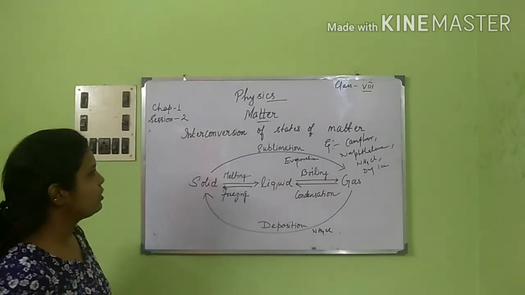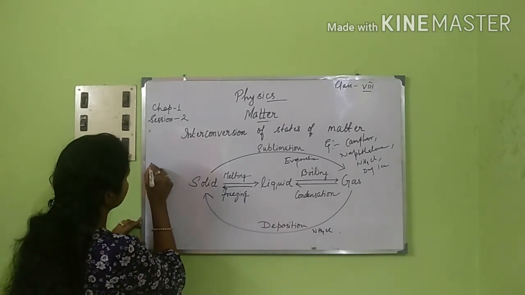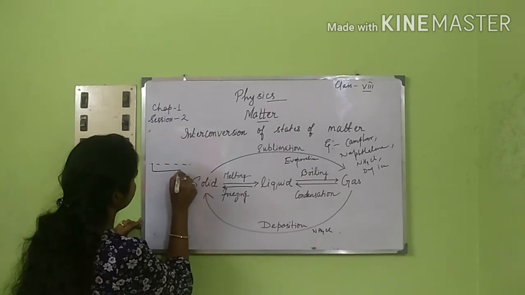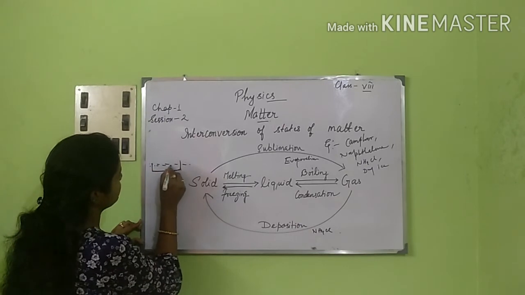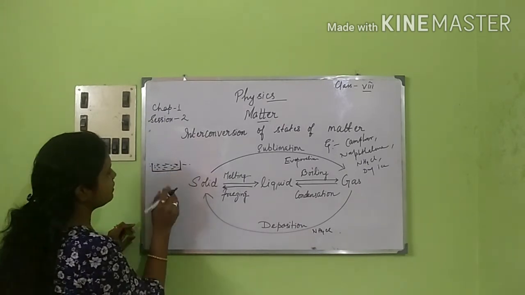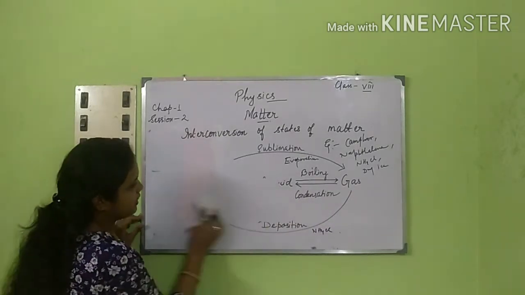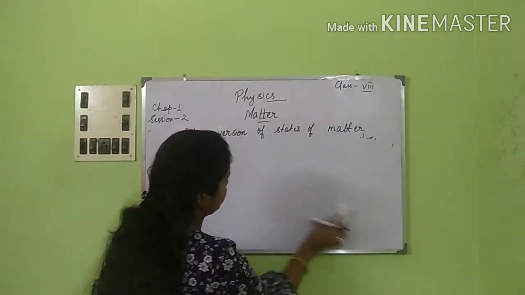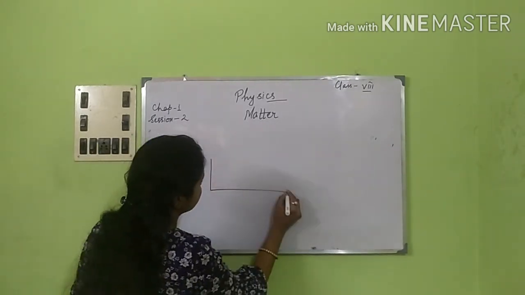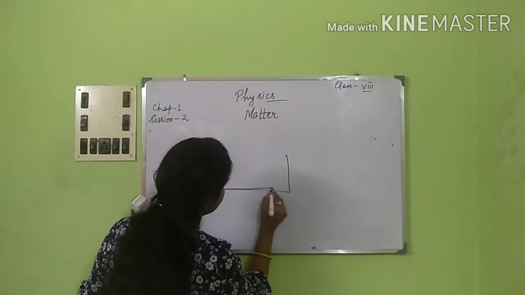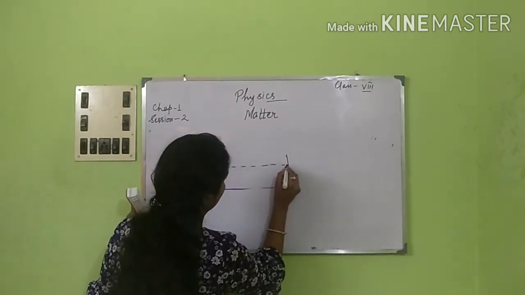And one more thing that I would like to discuss: suppose this is a beaker with a particular liquid. I must draw it a bit bigger so that you can understand. Suppose no more interconversion is going on, and this is the water level.